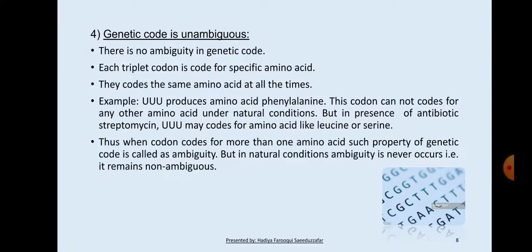Thus, when a codon codes for more than one amino acid, such a property of genetic code is called ambiguity. But in natural conditions, ambiguity never occurs, that is, it remains non-ambiguous.